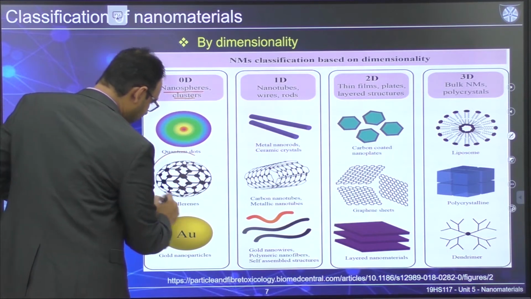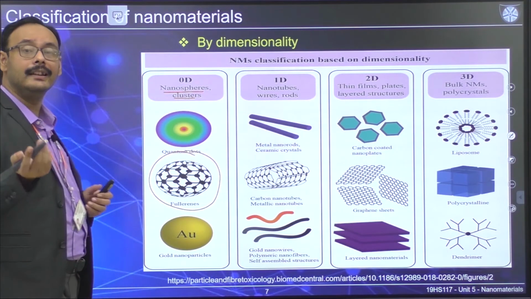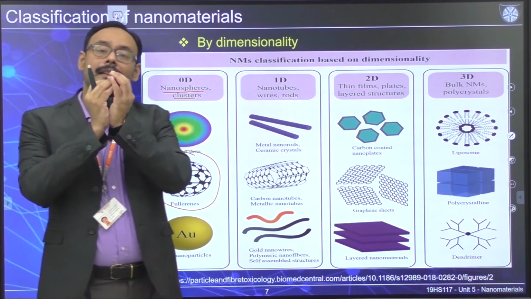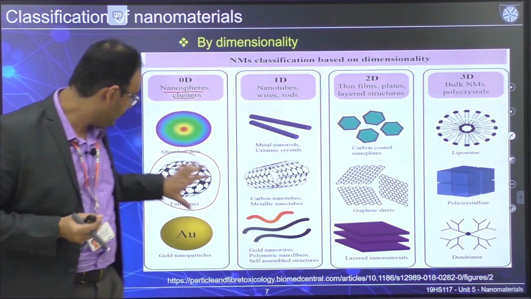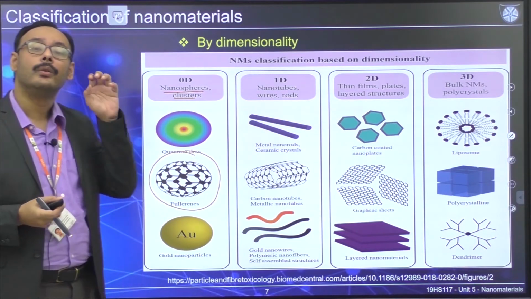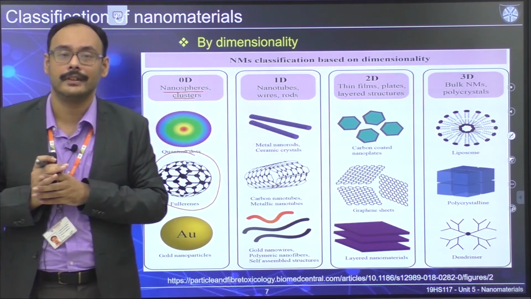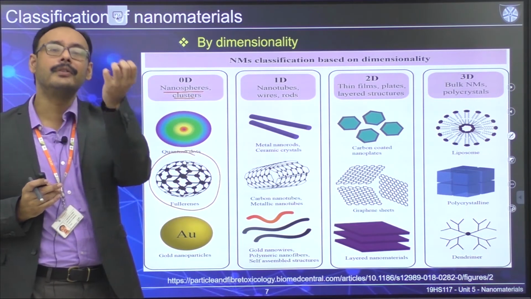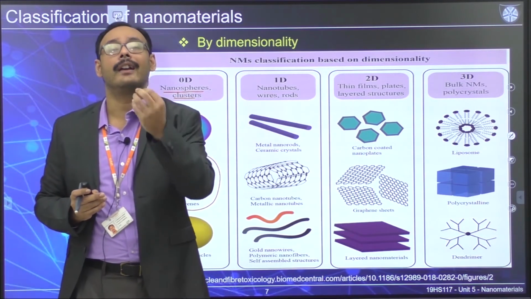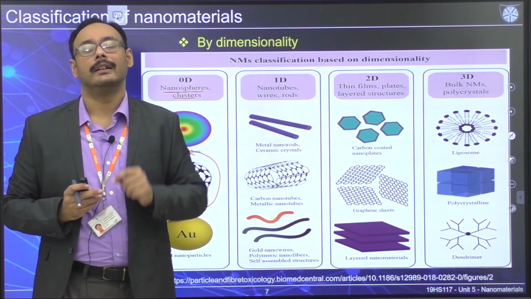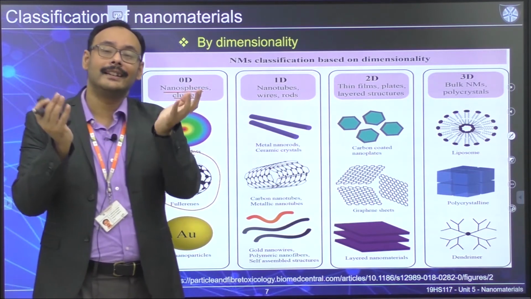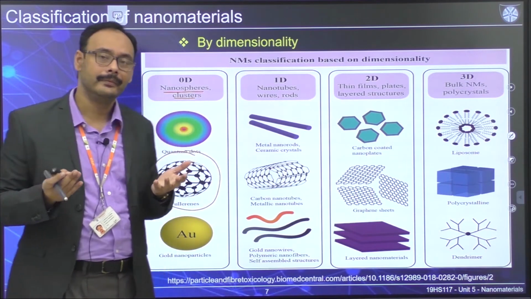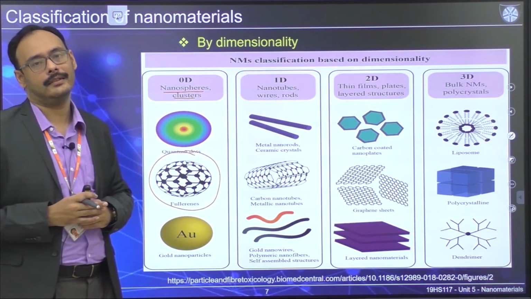For example, fullerene, that we will be seeing in a few classes, is a geodesic structure where all the dimensions are at the nanoscale. Gold nanoparticle is another example. Anything, if you have a sphere where the diameter is at the nanoscale, essentially tells you that it's a 0D structure.